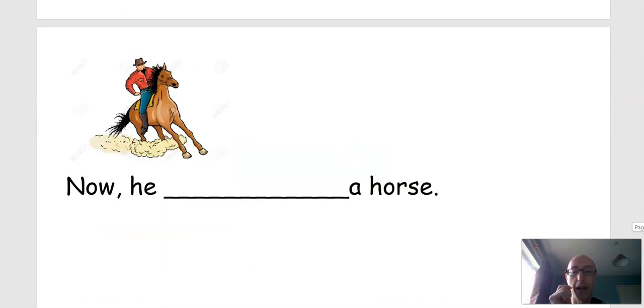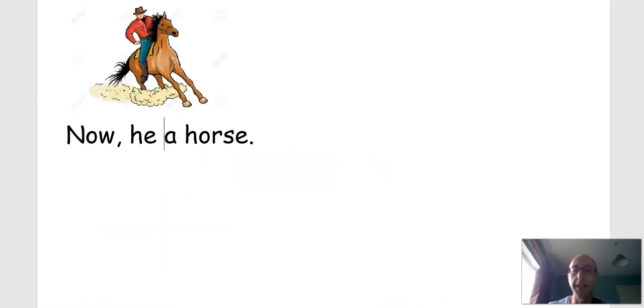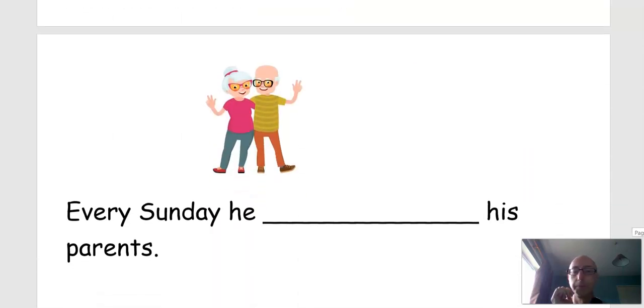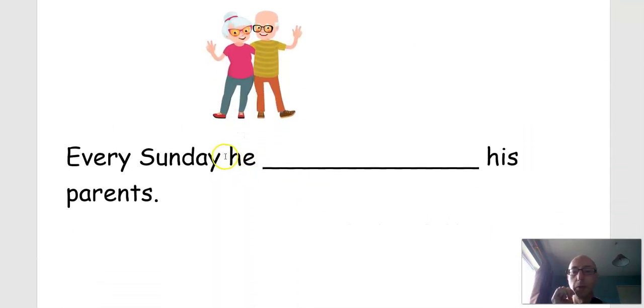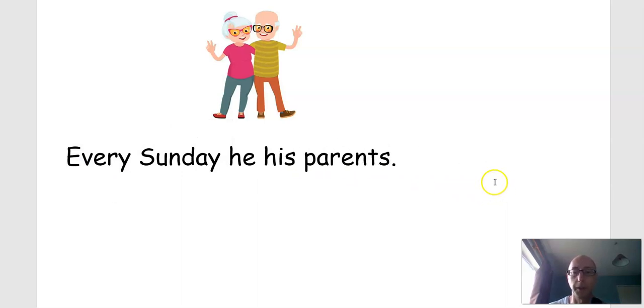Next one. So we're talking about now. When we have now, we need the ing and the is. He is riding a horse. So this one, every Sunday. Can we use the ing with every? No. So what verb do we use? Do you remember?